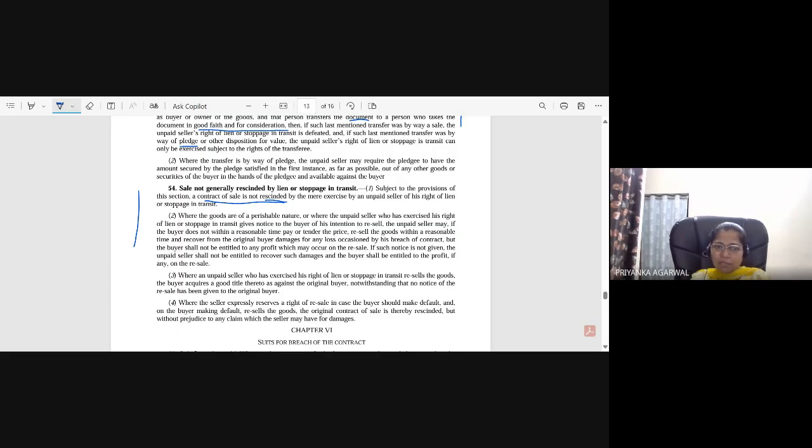I am not discussing that. If there is a profit, then that profit amount the seller will retain. This is what it is saying. I want to understand what will be the damages amount, how that will be calculated.